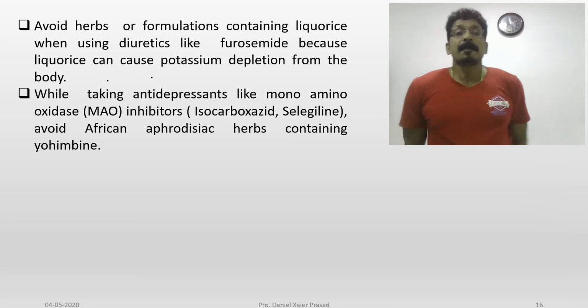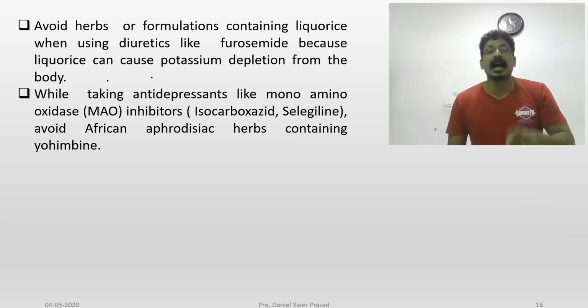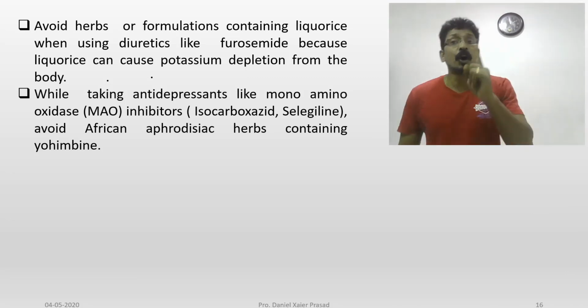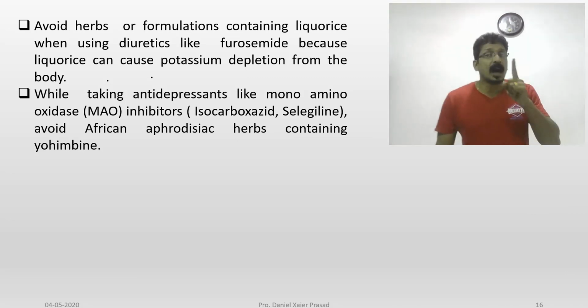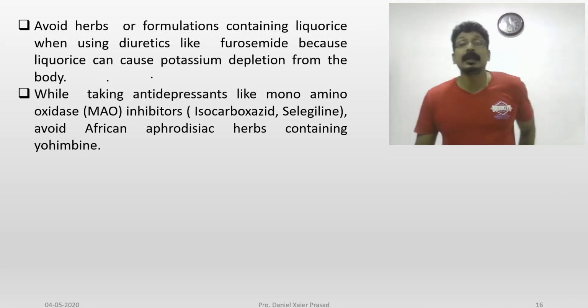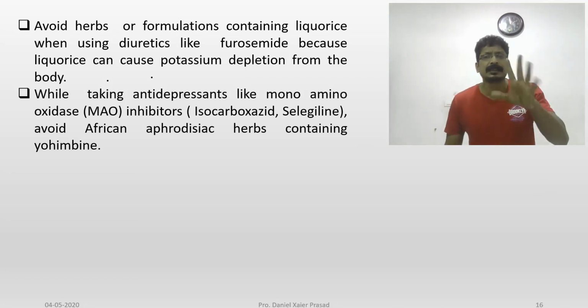So when you give these drugs along with African aphrodisiac drugs such as yohimbine, which is actually an alpha 2 receptor antagonist, as you might have studied in your ANS.